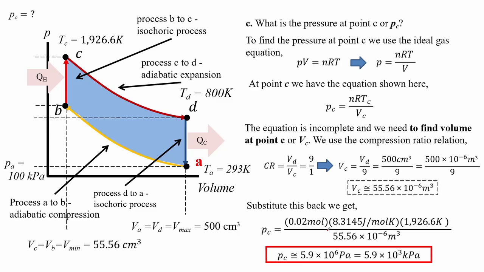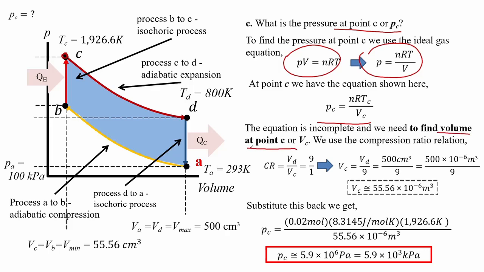At letter C, we are asked to find the pressure at point C or PC. To find the pressure at point C we use the ideal gas equation. At point C we have an ideal gas equation as shown here. The equation is incomplete and we need to find volume at point C or VC.